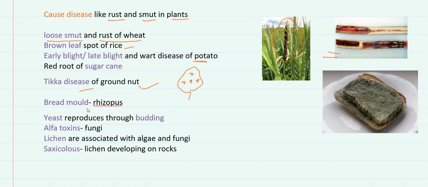Bread mold is caused by Rhizopus. This is the growth of Rhizopus fungi on the bread. Yeast is a fungus which reproduces through budding. Aflatoxins are also produced by fungi. Lichen is an organism which is an association of algae and fungi. Saxicolous is a lichen developing